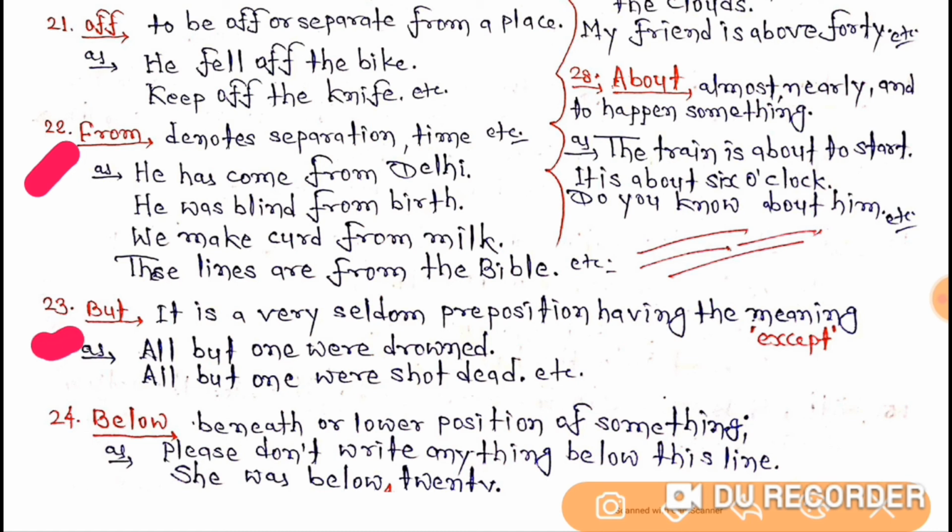Now the 23rd one, that is but. It is a very seldom preposition having the meaning except, just remember it. All but one were drowned. All but one were shot dead. Now 24th. Below means beneath or lower position of something. As please don't write anything below this line. She was below 20. So students, here you have got the 24th one, below.